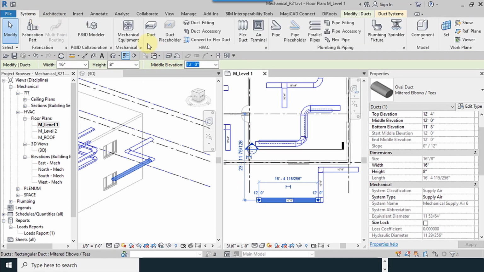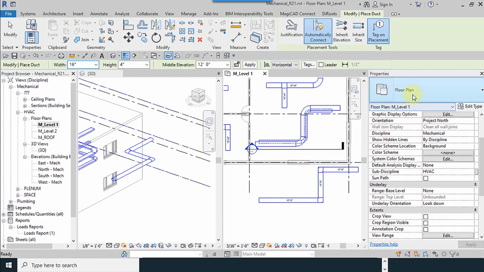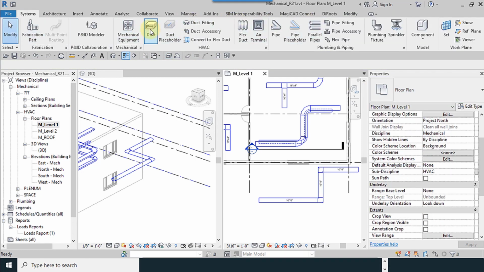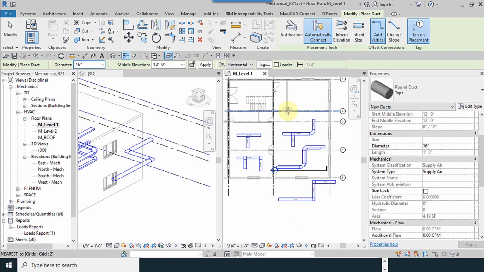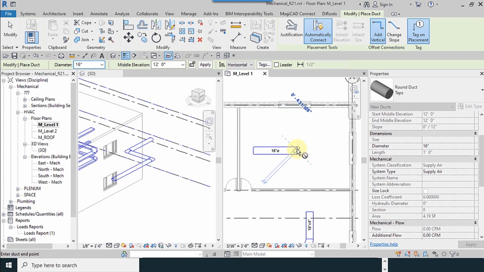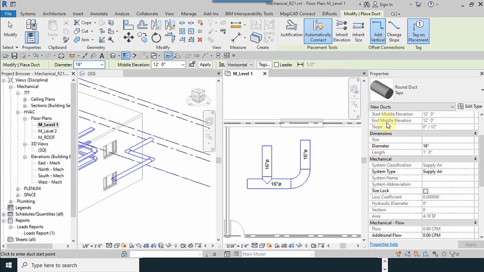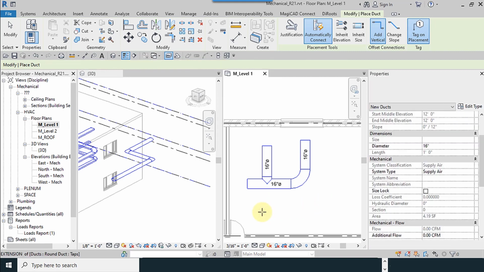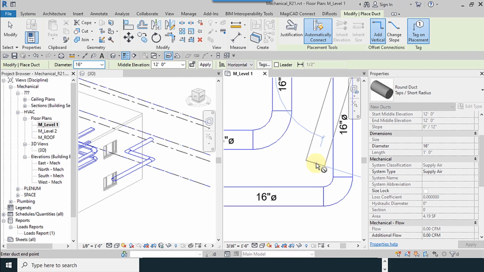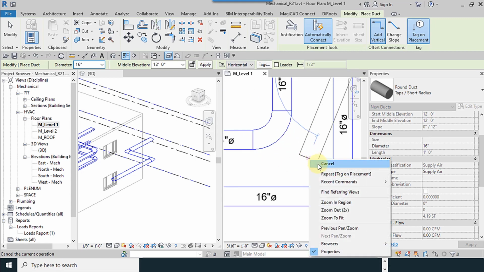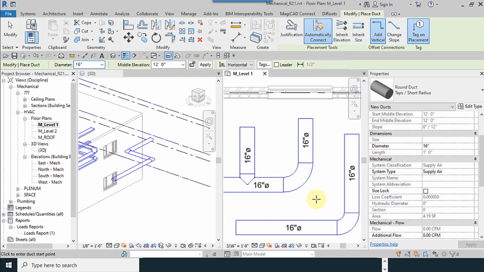Our next duct is round duct. It has different types. I select tabs like this. Right click cancel. As you can see, next type is shorter radius. The difference is the radius is much lesser than before.